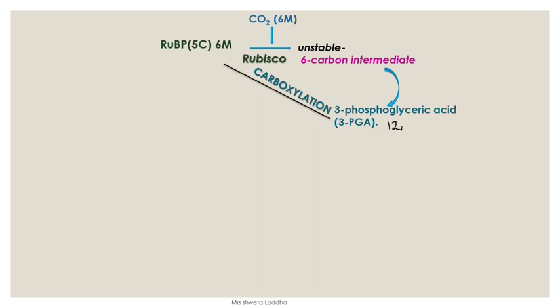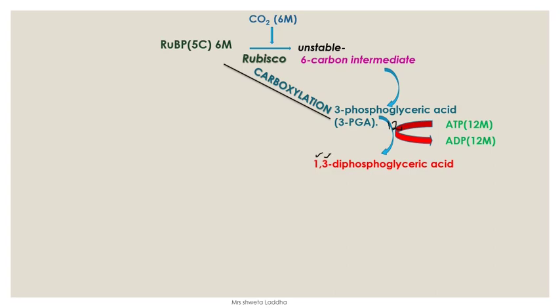You will have to draw this again and again, students, to remember this. It is very easy. Once you learn it, it becomes easy. Now this 3-PGA, 3-phosphoglyceric acid, will need energy. It takes energy from ATP molecules. How many ATP molecules? 12 ATP molecules give inorganic phosphate and ADP is formed, and as the phosphate is given to phosphoglyceric acid, every phosphoglyceric acid gets a phosphate.